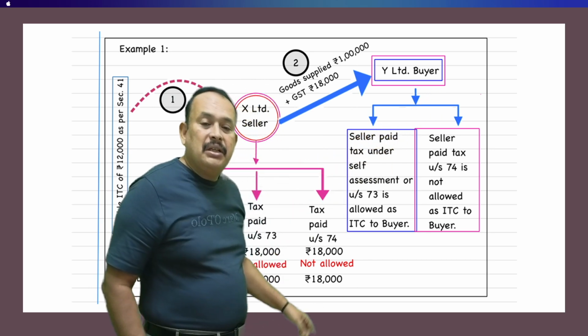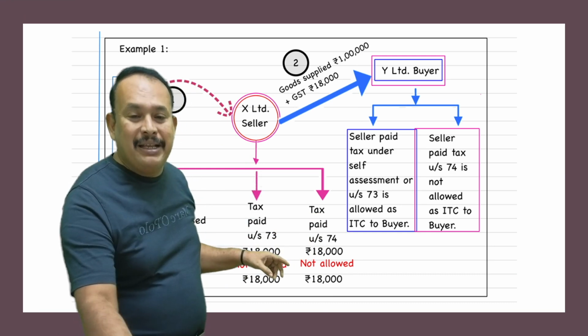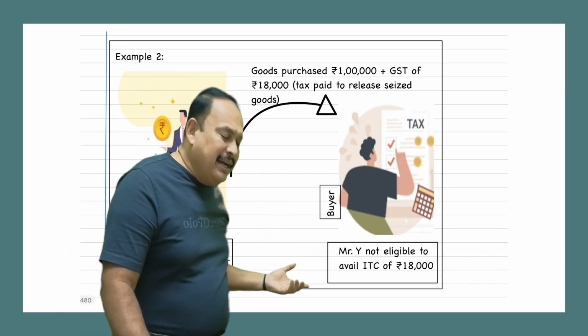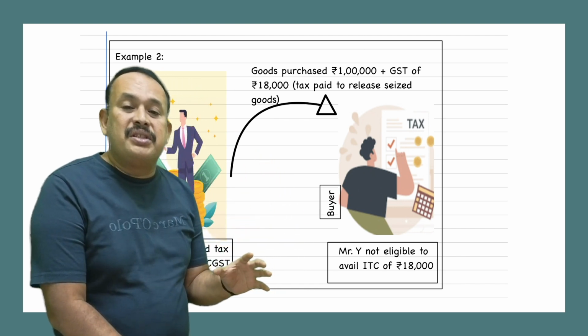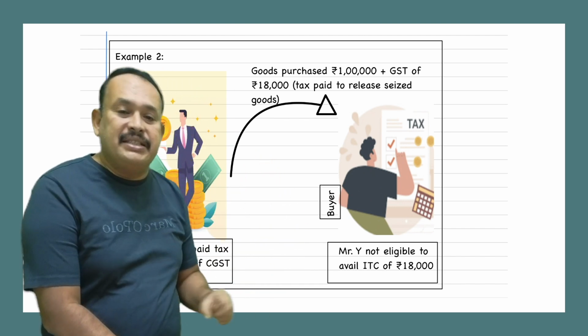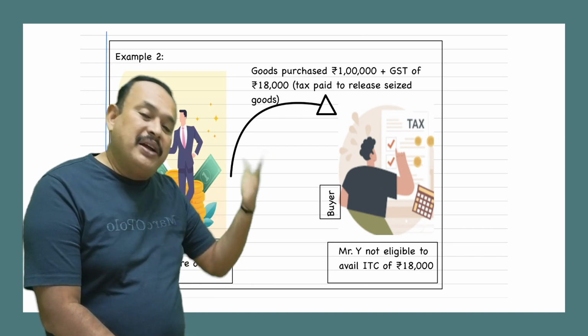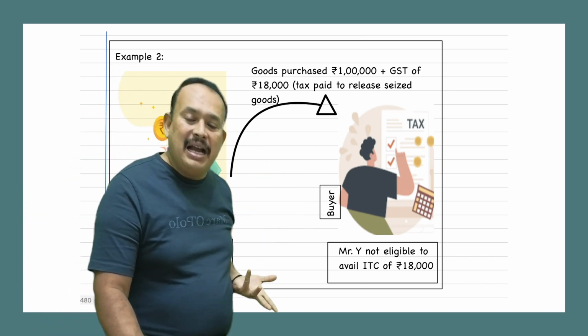Further, one more point I am bringing here. If the tax has been paid in lieu of seizure of the goods under section 129 of the CGST, the buyer of those goods is not eligible to claim ITC.